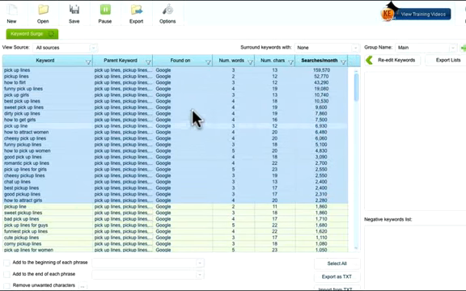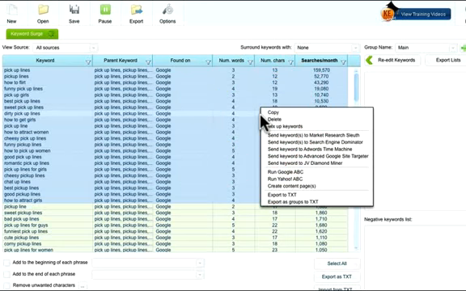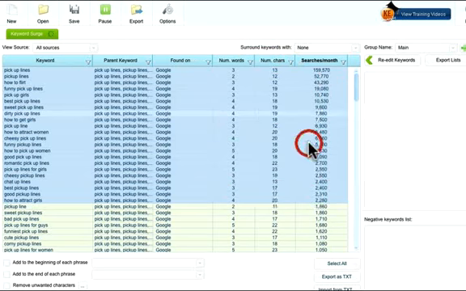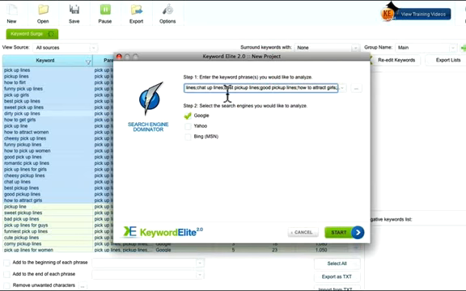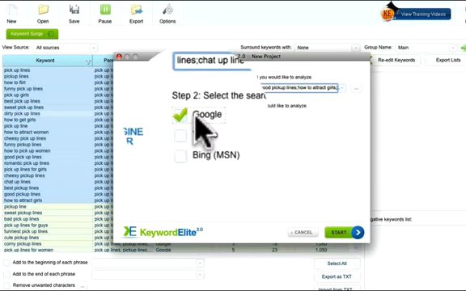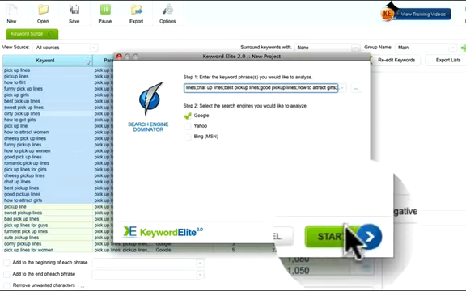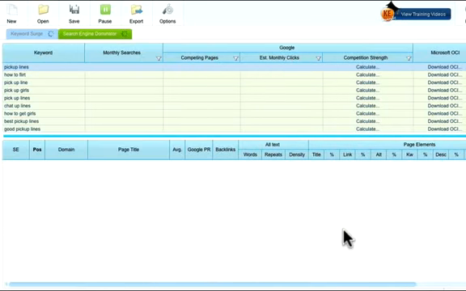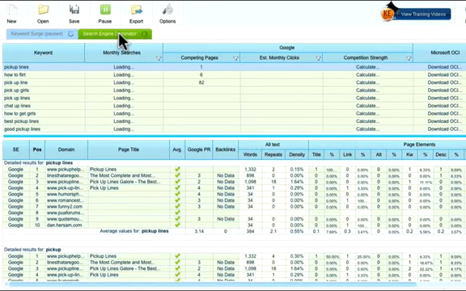So I have selected those keywords, and I'm going to right click on it. What I would do is send keywords to Search Engine Dominator. So you have selected all the keywords. In one click, I choose Google, and then I click on Start. So now Search Engine Dominator is running.